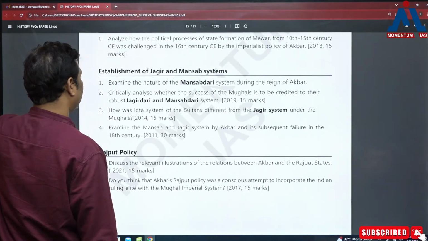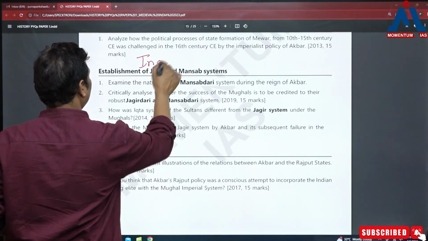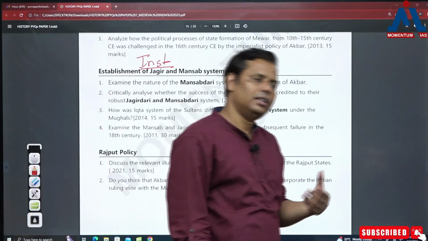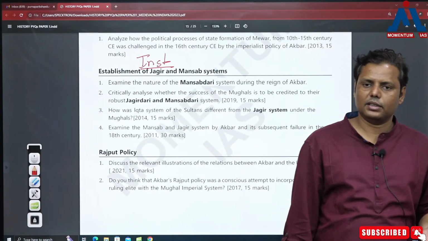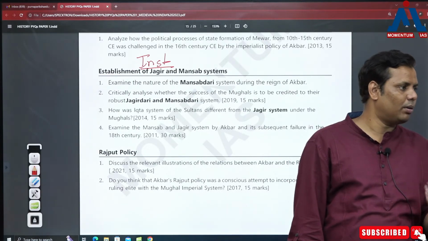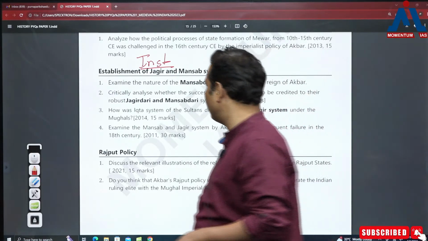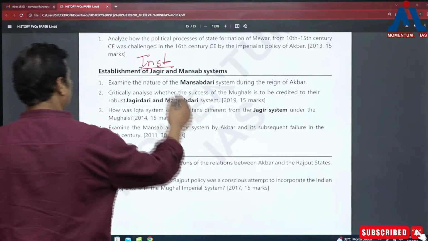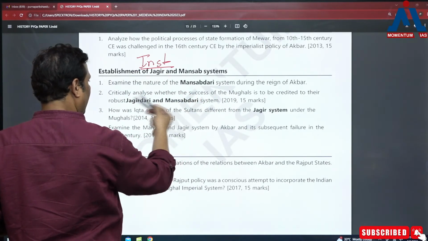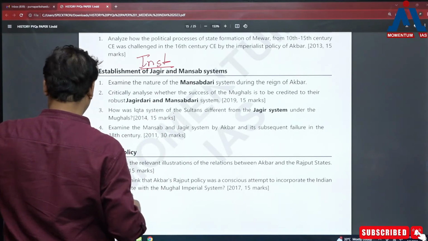That's basically the various institutions which were established by him. So that brings the Mansabdari system, then the Jagirdari system, then the Dehsala system, then Rajput policy, then his religious policy, his Sulh-i-kul policy. So whenever it comes to Akbar, always keep in mind his policies are very important, and you can see questions in 2022, then 2019, 2014, 2011, just from the Jagirdari and Mansabdari system.